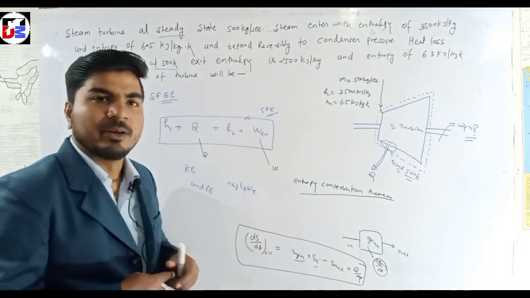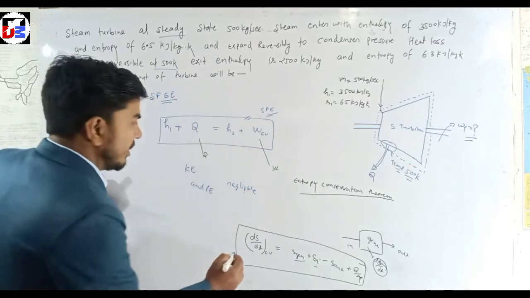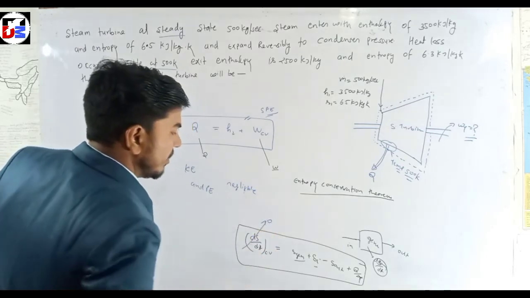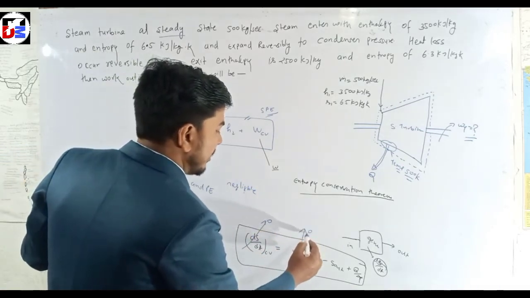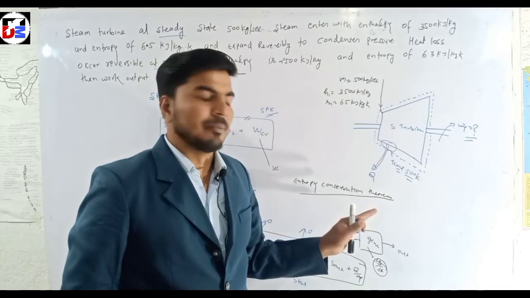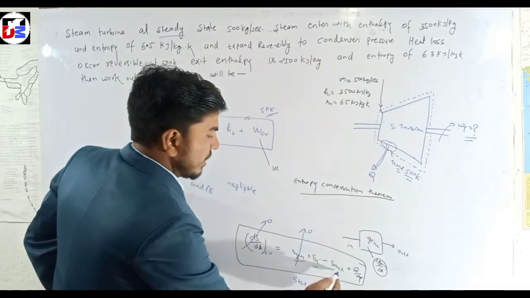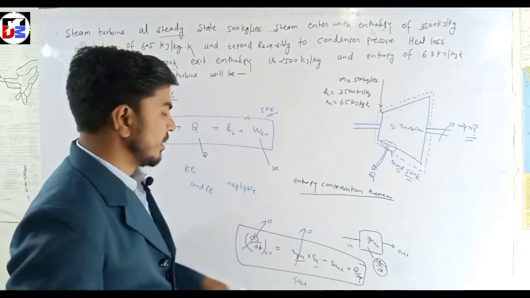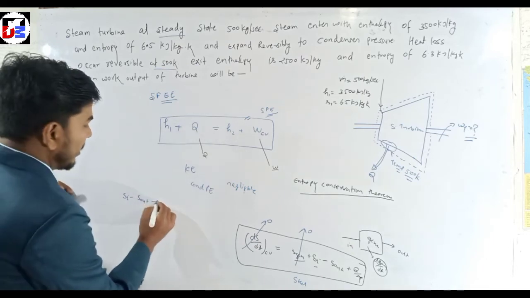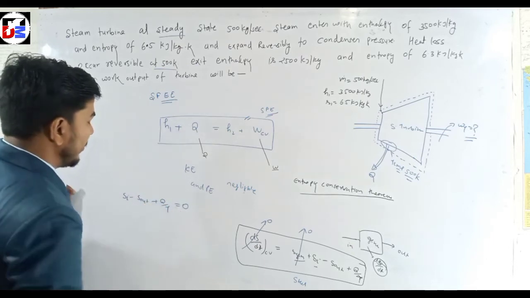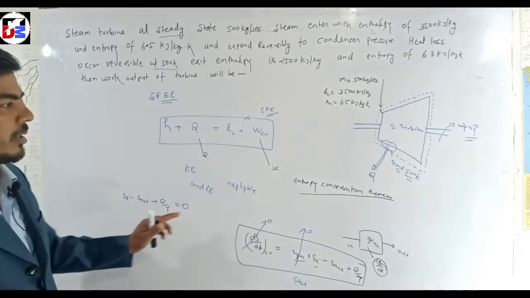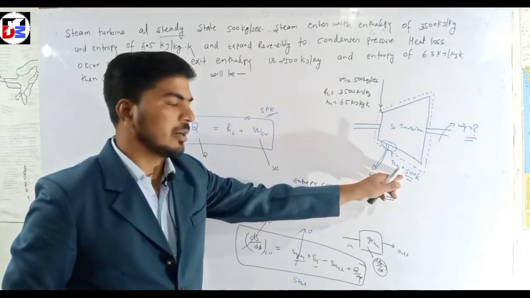Now we apply this theorem. The problem says steady state, which means this term is equal to 0. S generation is 0 because of steady state. Steady state means in and out are the same. Then the sum of s in minus s out plus Q by T is equal to 0. Now we put in state 1, state 2, and Q. Here Q is not given but temperature is given.